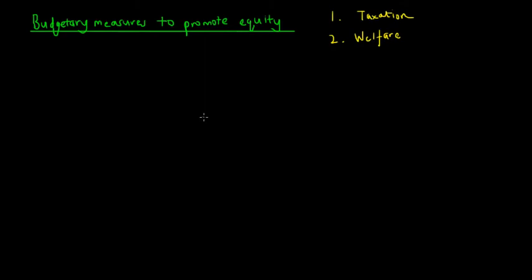Okay, so what the budget can do is the budget can help redistribute final income. So redistribute final income more equitably, more equally.